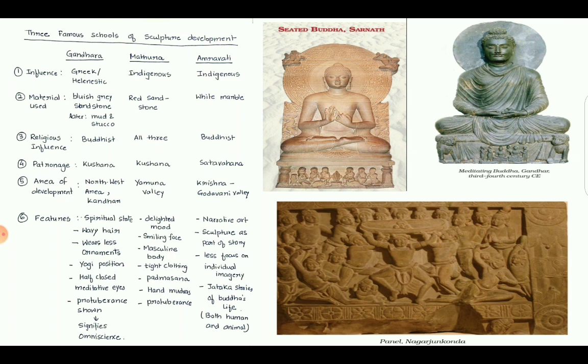But in Amravati art, focus is given on narrative sculptures, narrative art, rather than individual portrayal of Buddha. Sculptures are part of a story. They form sculptures to tell a story to their audience. Less focus is given on individual imagery. These Jataka stories are stories and events from the Buddha's life, both human form and animal form. So these are the basic differences in different schools of sculptures which developed in later Mauryan period.